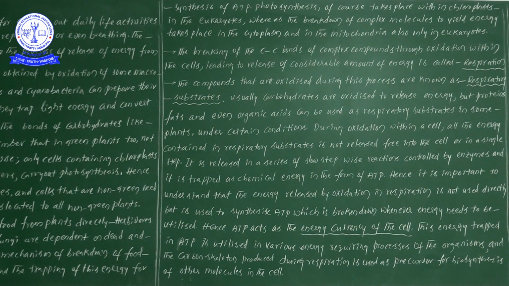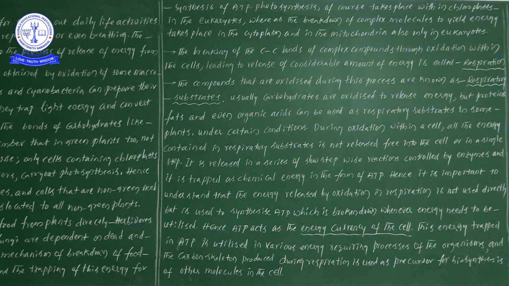Here we may get one doubt: if carbohydrates, fats, proteins, organic acids, and different types of respiratory substrates are there, and if all those chemical compounds are involved in the process of oxidation in a cell, is all the energy released at a time in one step?